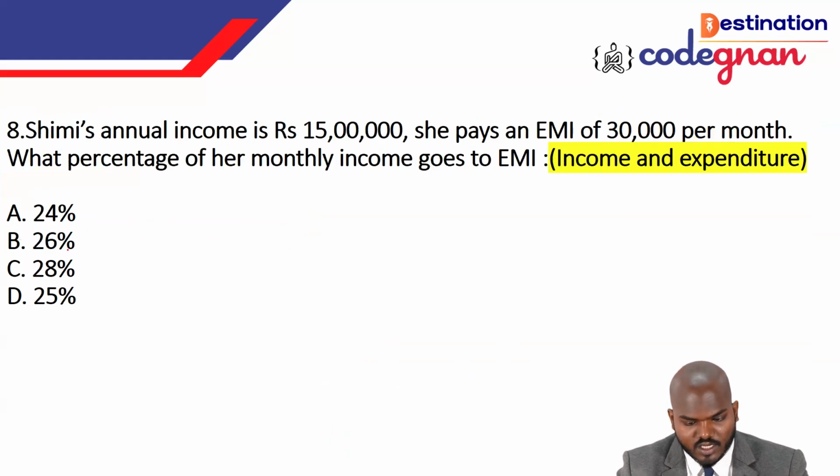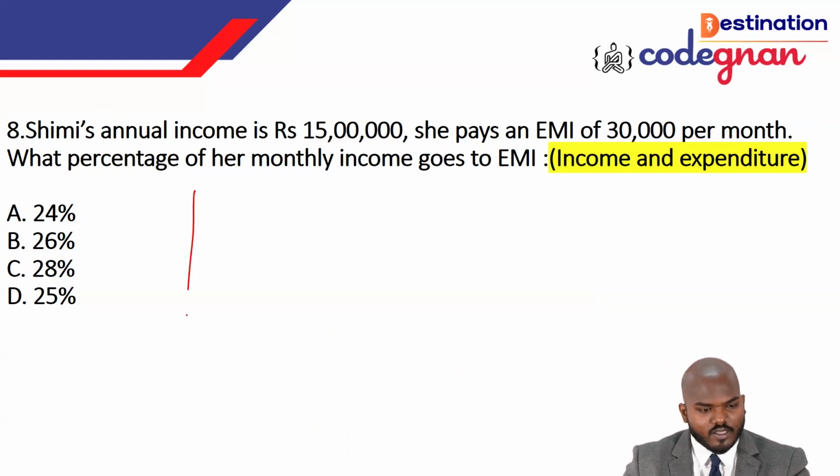The next question: Shimi's annual income is 15 lakh. She pays an EMI of 30,000 per month. It's the same type of question. Can you try the question? I'm going to solve it, but before that, let me check who gives the answer before me.